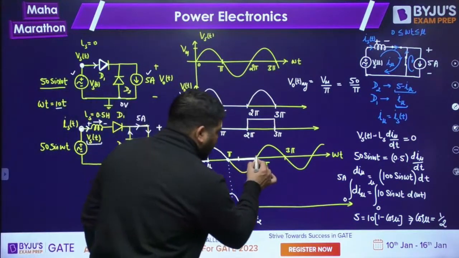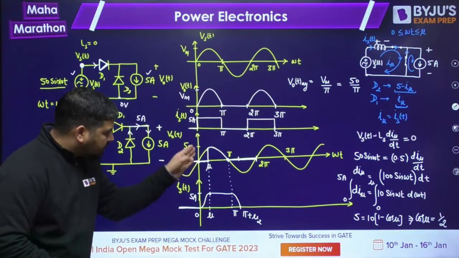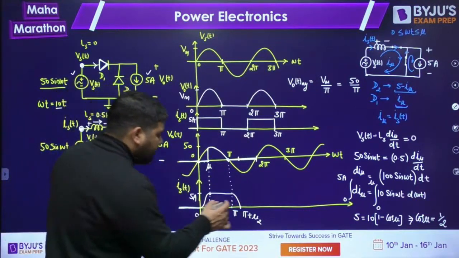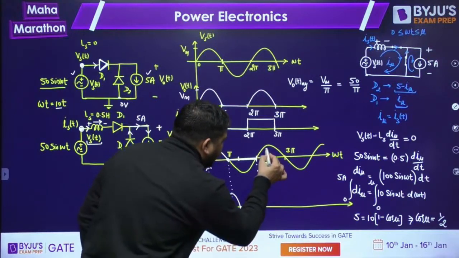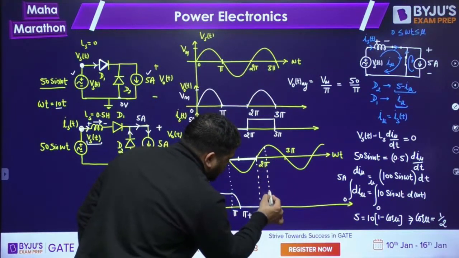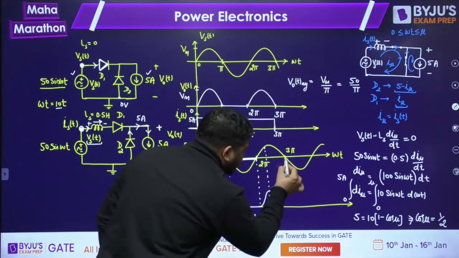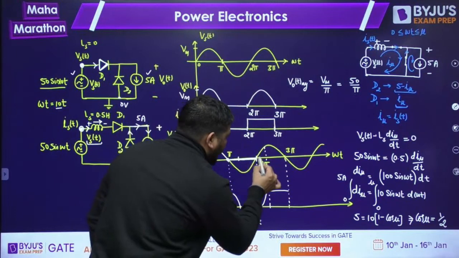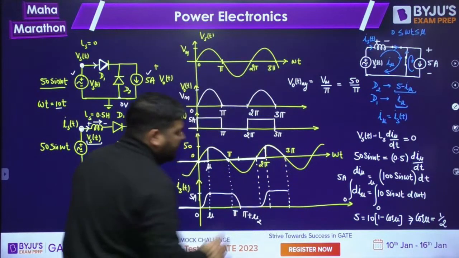Now again at 2 pi, what will happen? Again the same thing will happen, which we have studied at 0. The same thing will happen at 2 pi, so again there will be an overlapping period, up to this 2 pi plus mu. Is it fine? And the current will increase like this up to 3 pi. I hope it is clear, guys. And the output voltage will remain 0 up to this point, and then this will be my output voltage.